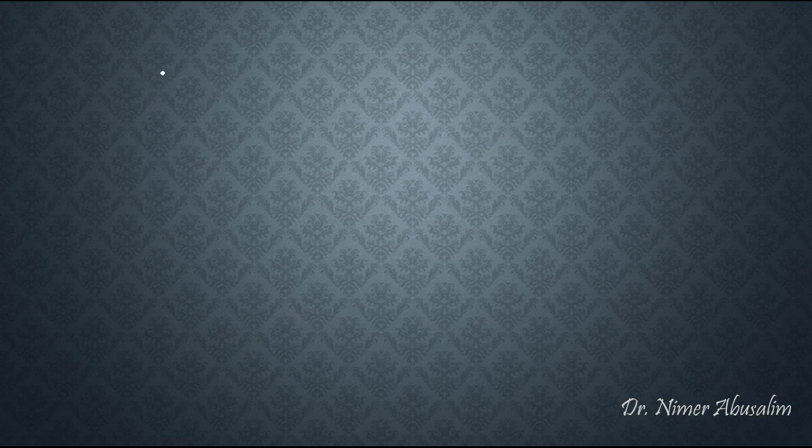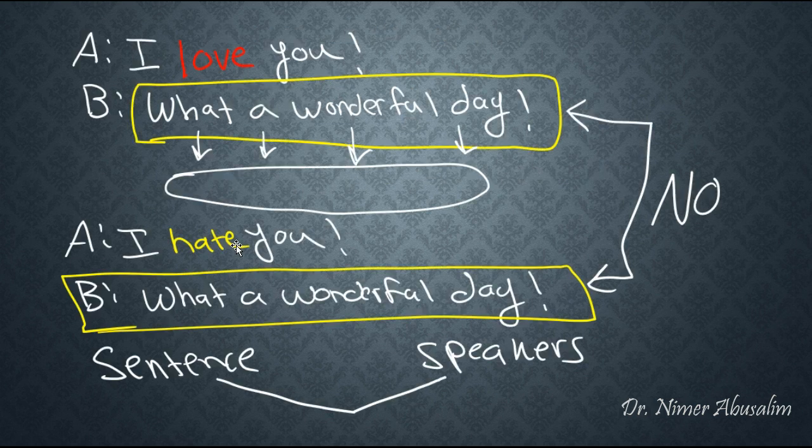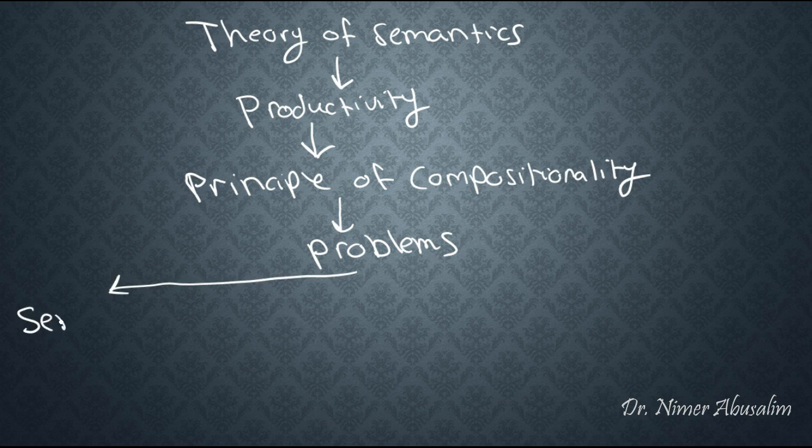Let's give a slight little summary so far. We wanted a theory of semantics that would explain productivity. Now, we found out that to explain productivity, the best idea we have so far is something called the principle of compositionality. Now, from our last scenario, we found out that the principle of compositionality alone will not do, because there's a difference between the sentence meaning and the speaker meaning. And so we have problems that we need to address. The first of which was a difference between sentence meaning and speaker meaning.